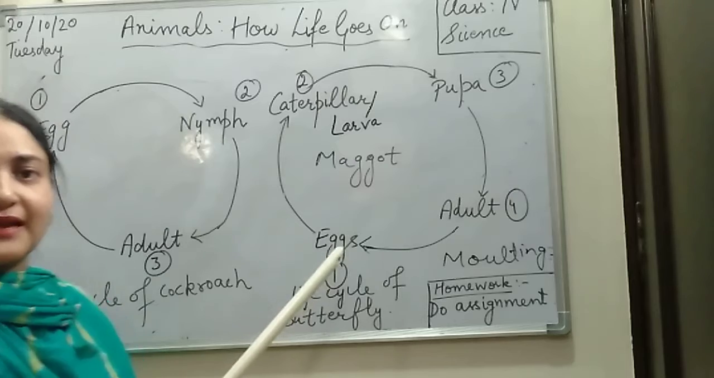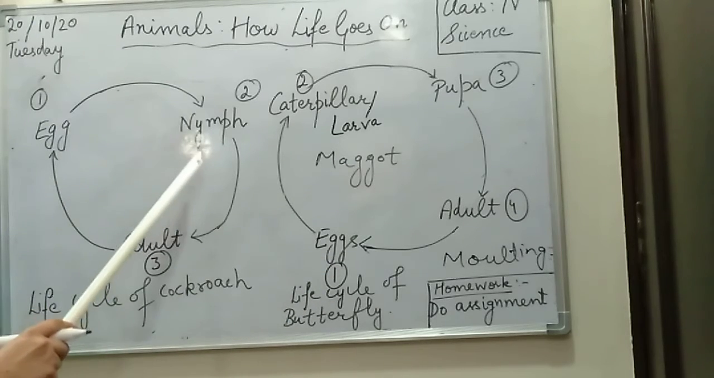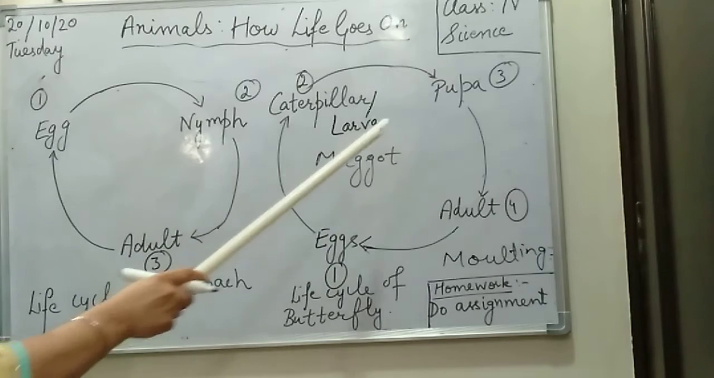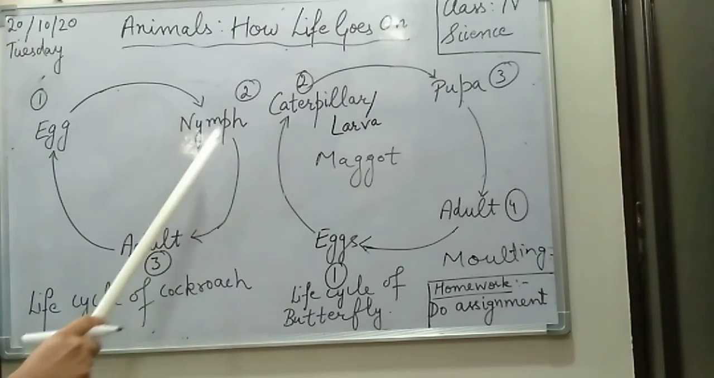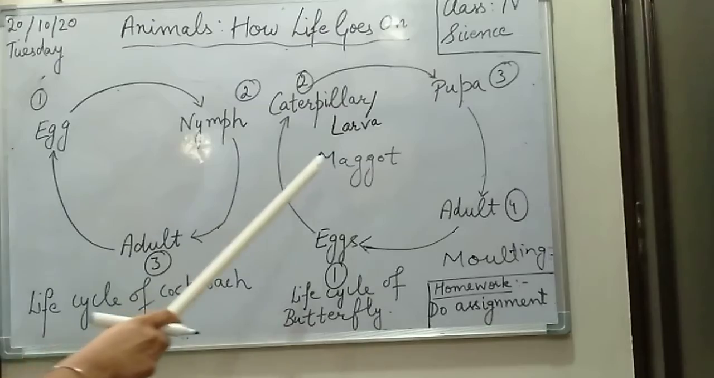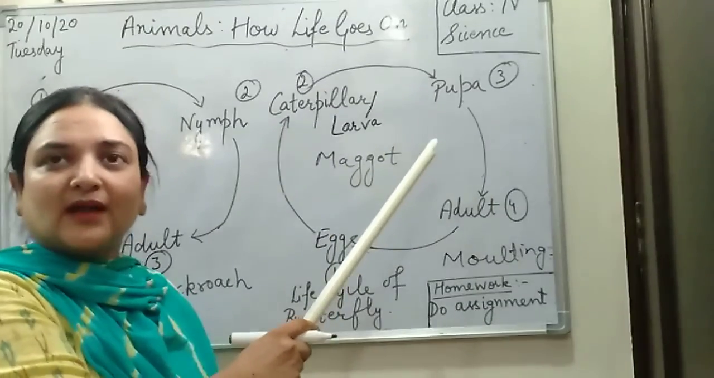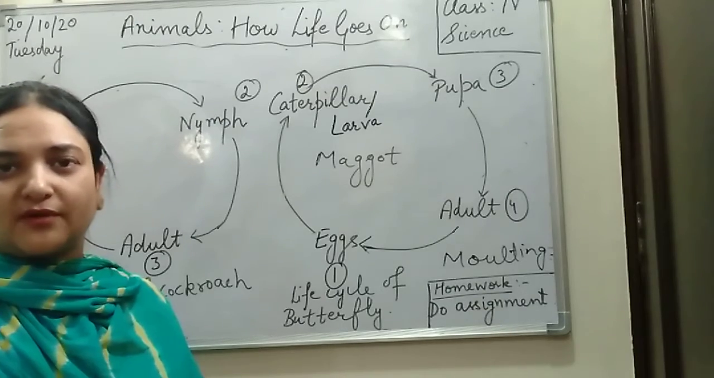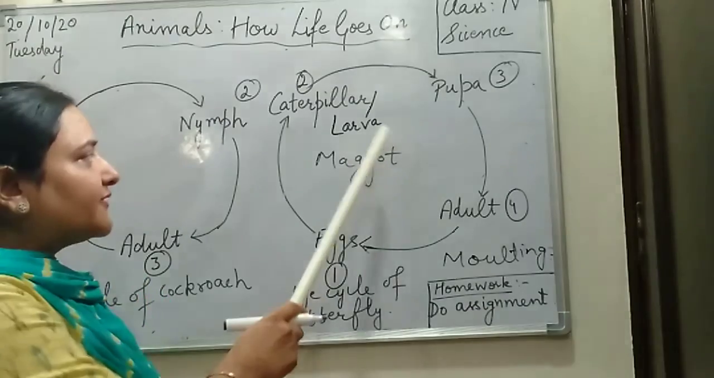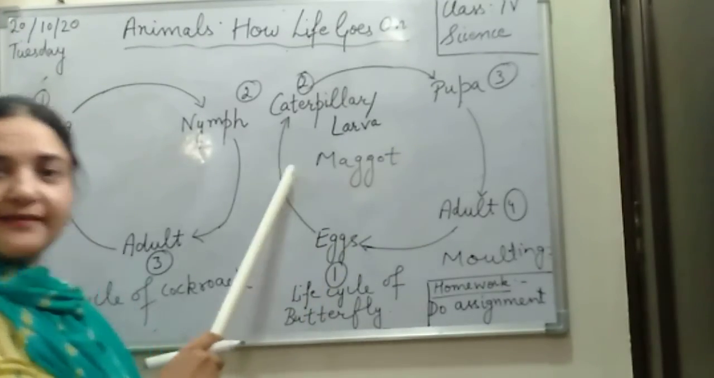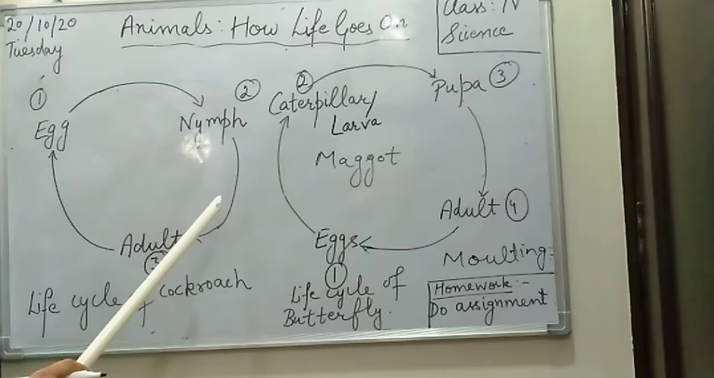Now what is the difference between these two? There are 3 stages here, and the young one of a cockroach, the baby insect of cockroach, is called nymph, and here what do we call it? Caterpillar. Now this nymph is very similar to the adult. It looks like a parent. There are a lot of similarities there, but here there are quite large differences. It is not similar to the parent at all. There is a difference in the structure of their body, right? So there is a difference here between the parent and the young one, but there is a lot of similarity there. This is the major difference, right?